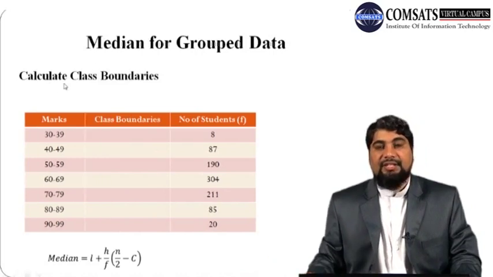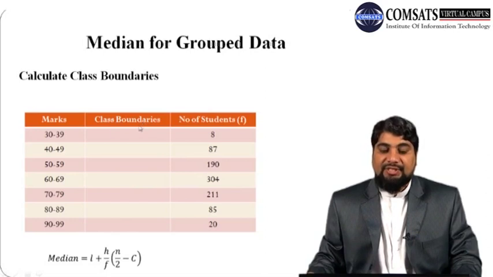In the first step, calculate class boundaries. Here I have introduced a new column which is class boundaries. Remember that in order to calculate class boundaries we have to take the difference of two consecutive classes: take the lower limit of the second class and the upper limit of the first class, and subtract this upper limit of the first class from the lower limit of the second class, that is, subtract 39 from 40.